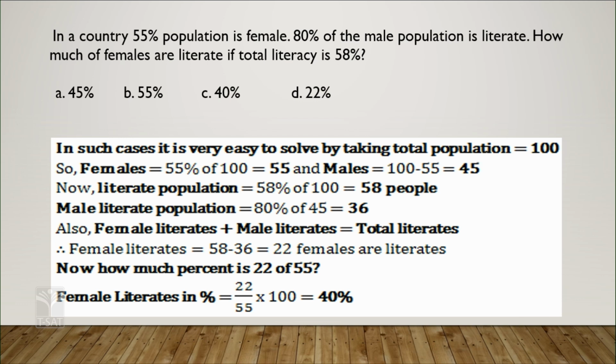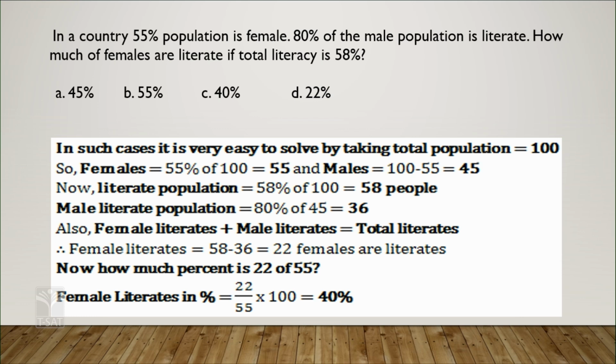Is it clear? Next, 80% of the male population is literate.